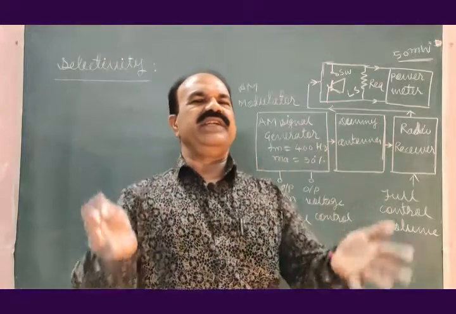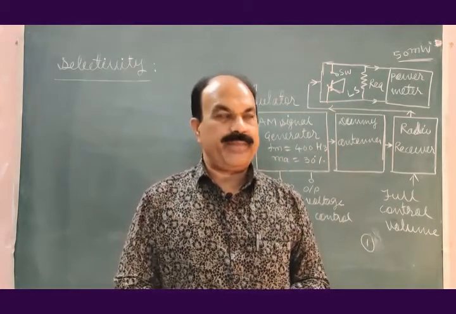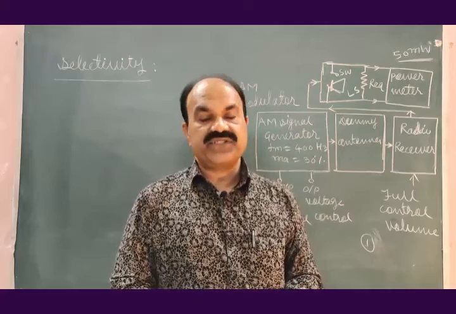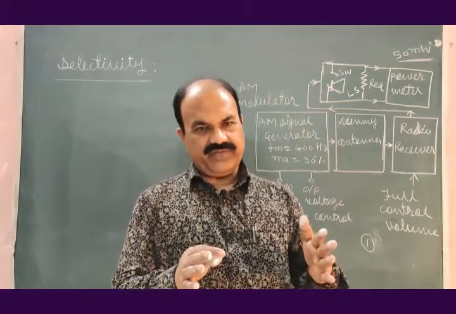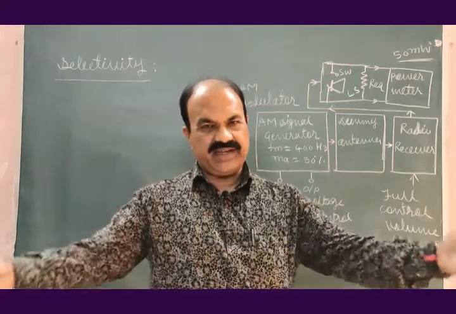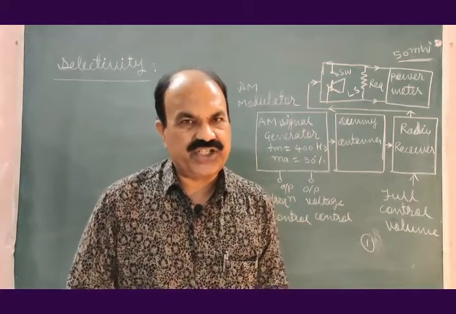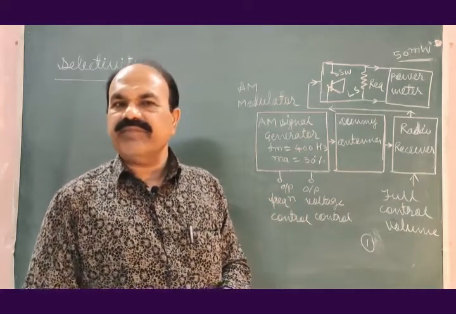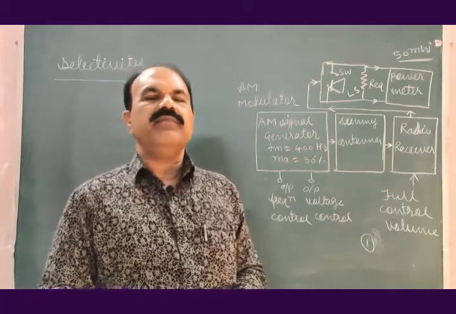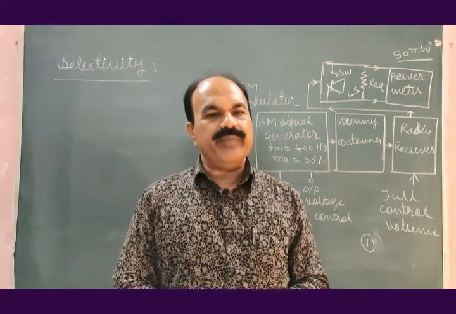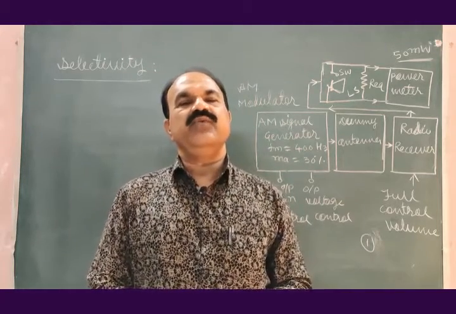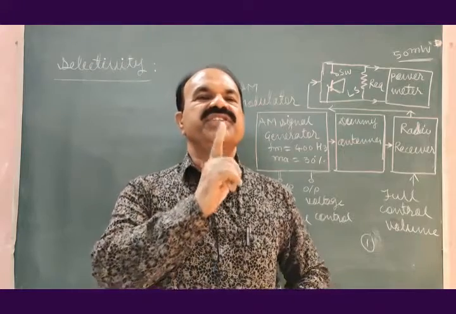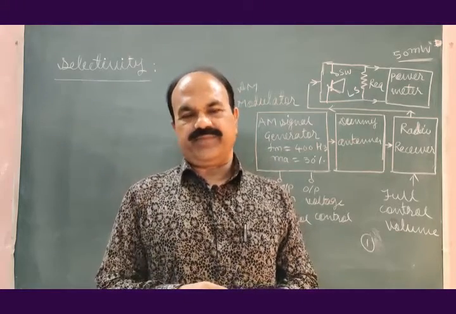Select one of the radio stations. If we assume that there are 80 radio stations in the medium wave band, then we have to select only one station at a time.